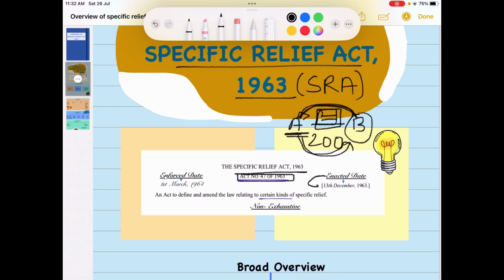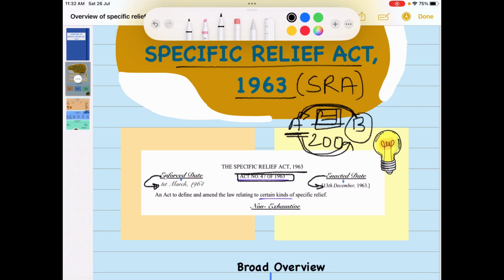This act was enacted on 13 December 1963, and came into force on 1st March 1964. Enacted date is when an act is passed by the parliament and signed by the president. Enforcement is the date when the government notifies in the official gazette the date on which this act is going to come into force.